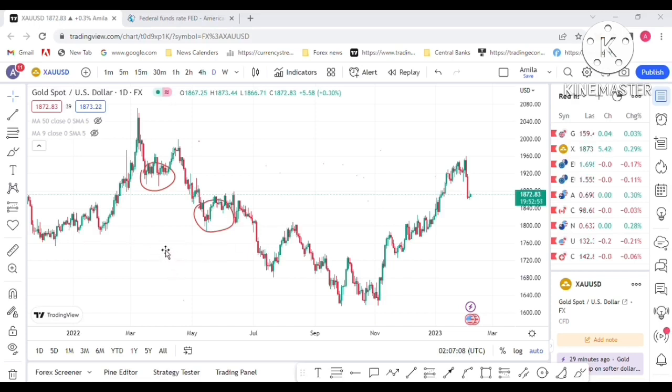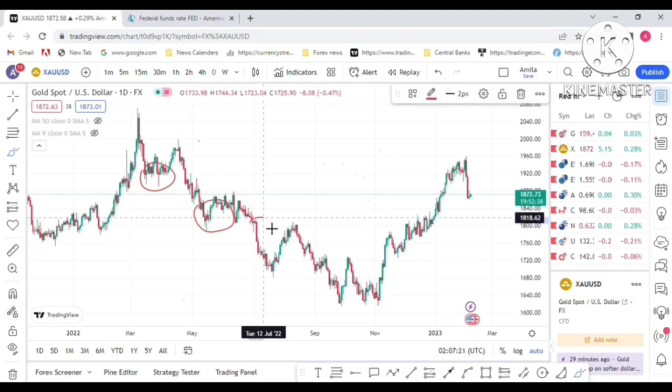That is my analysis: the main reason for gold last year was CPI data and the Fed's interest rate hikes.